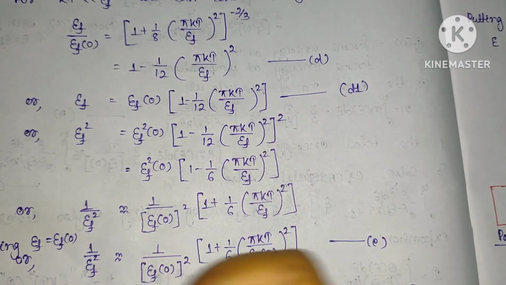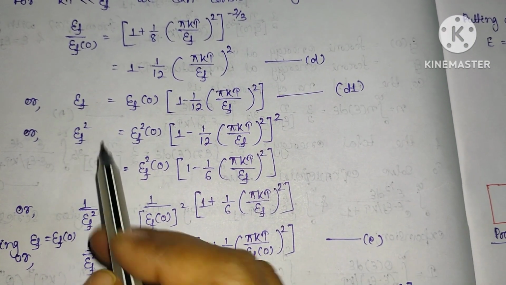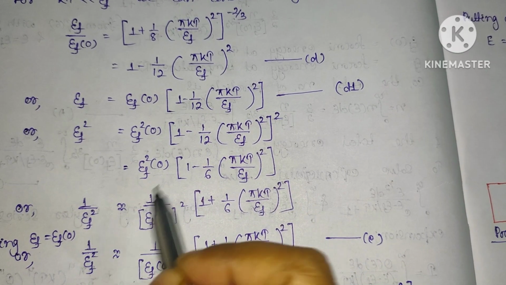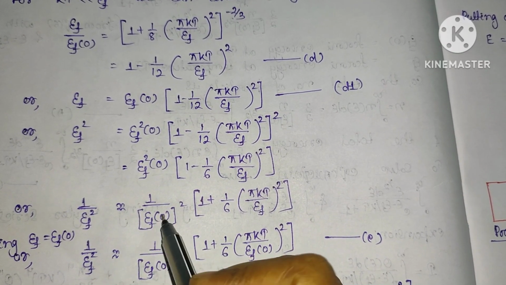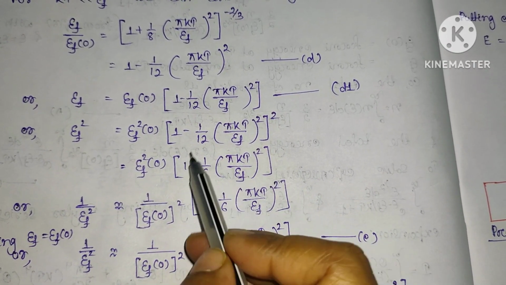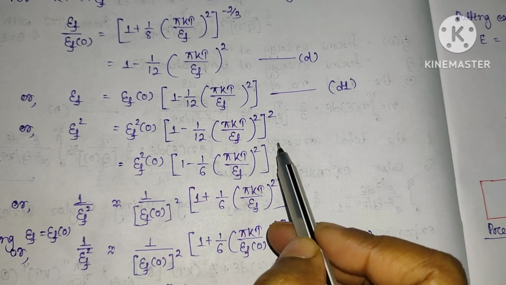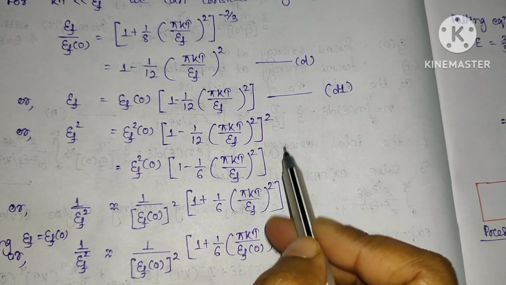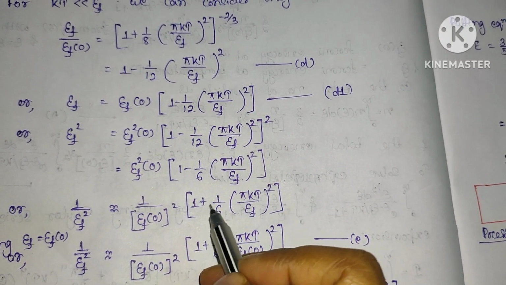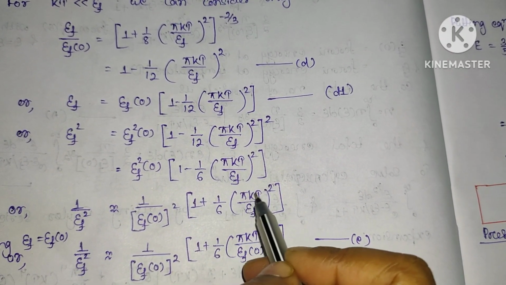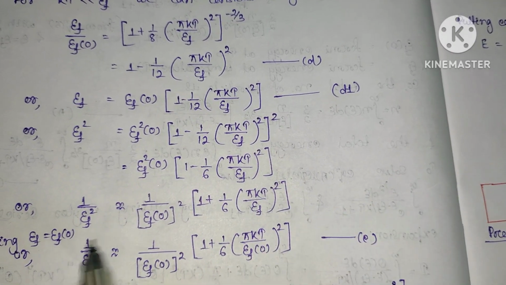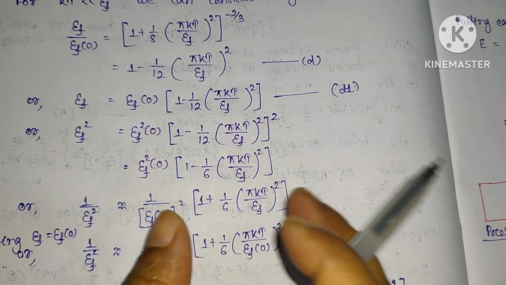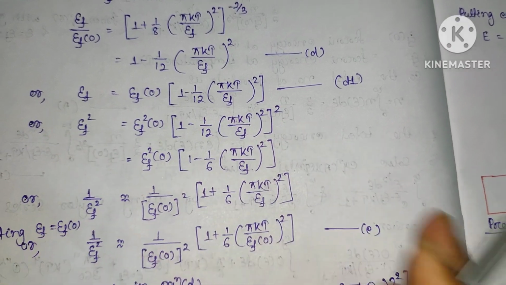By taking the reciprocal of this E_F square, 1 by E_F square becomes 1 by E_F(0) whole square into this total bracketed term to the power minus 1. It means again doing the binomial expansion, the minus becomes plus, so this will be 1 plus 1/6 (π kT/E_F) whole square. So we have taken only the reciprocal of this E_F square.